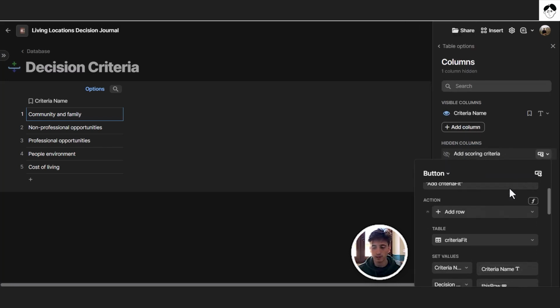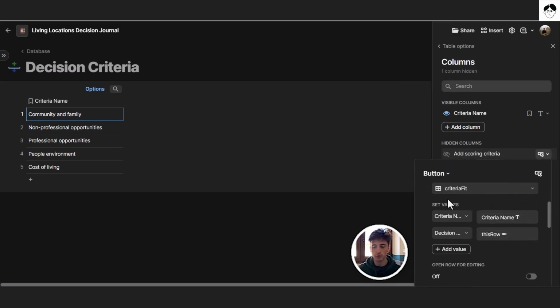And you can see that it adds a row to the criteria fit table where the criteria name corresponds to the criteria name where the button is pushed, and the decision criteria, that's a relation property, is filled out with this row, that is the row in the decision criteria table, because we want to reference that decision criteria in the criteria fit join table.